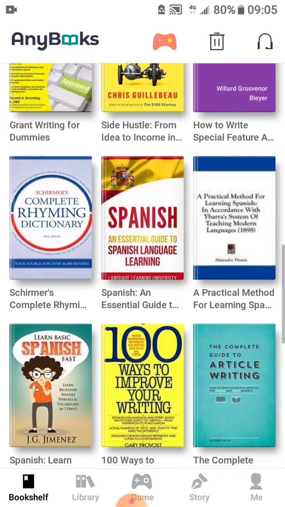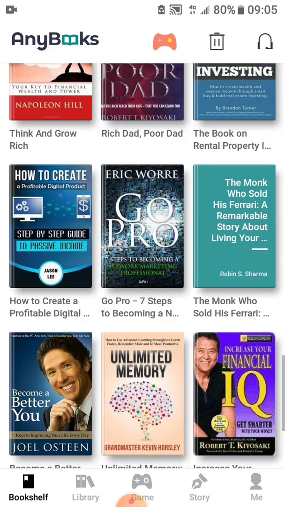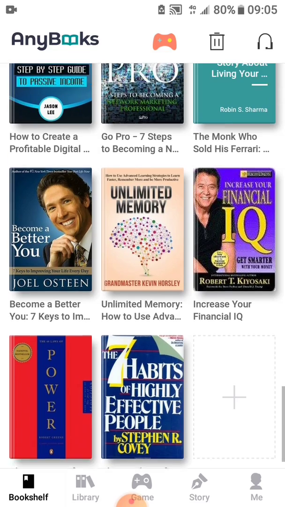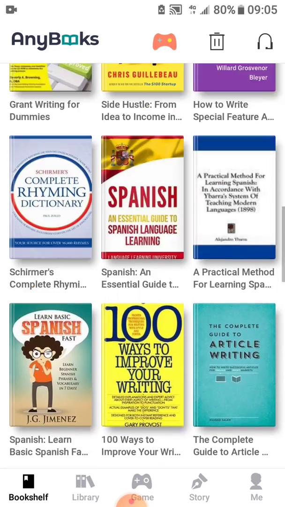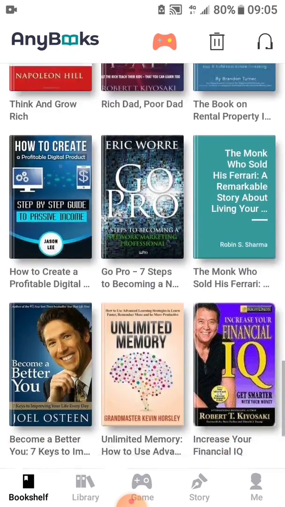This is about hustle. And then when you go down, you discover I have more productivity and motivational related books. See, 48 Laws of Power. Now, I want to state clearly that this application is one of the best apps I've used so far on my phone.